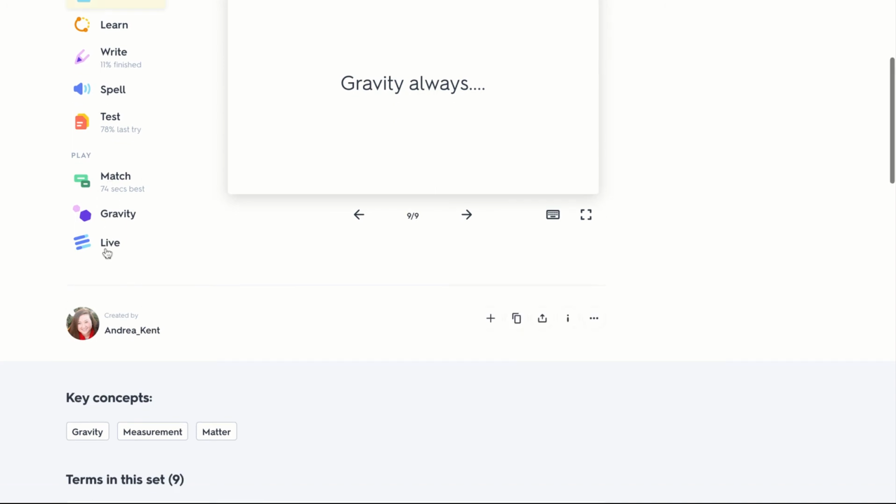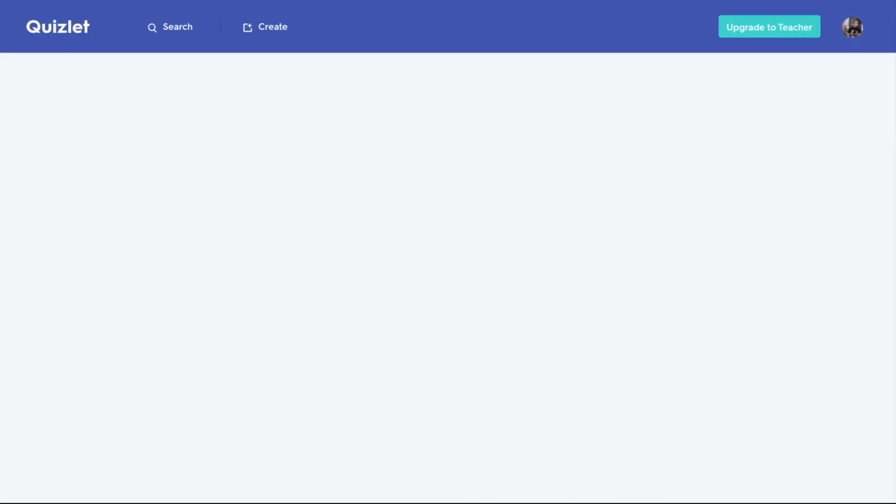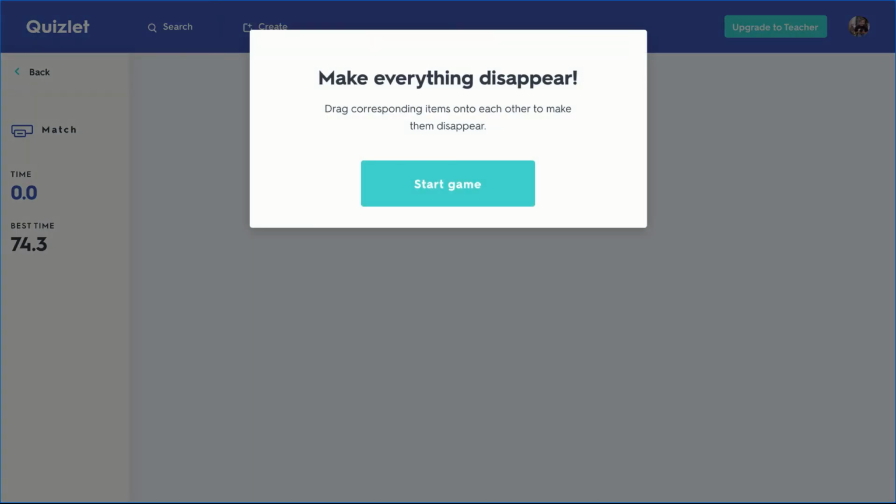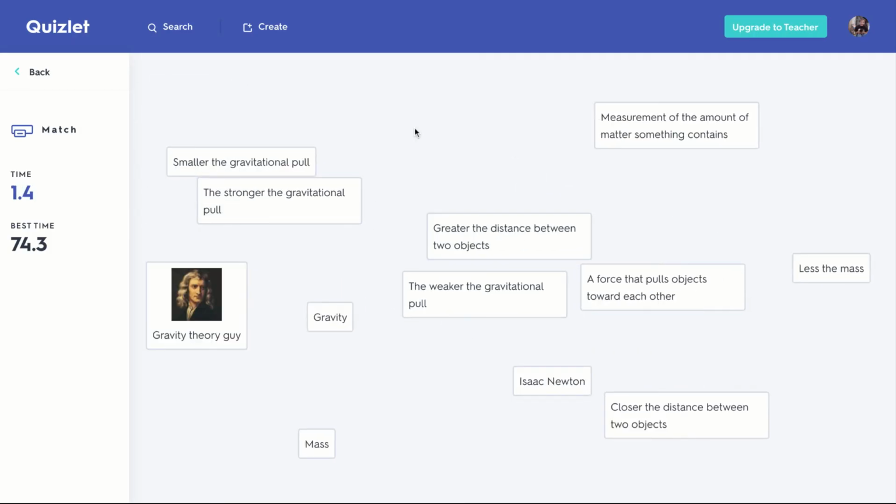Then there's a couple games. Match. What Match wants me to do is drag corresponding items onto each other to make them disappear. It's kind of like if I had cards laying in front of me and I match the ones, only they actually disappear. Again, you got to get them exactly right. Even though you're right, it may not work. So I'm going to start the game.